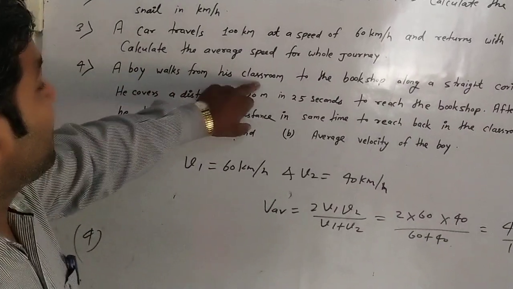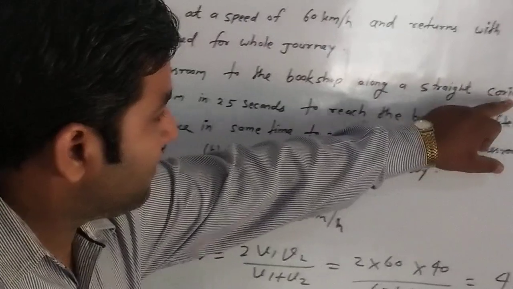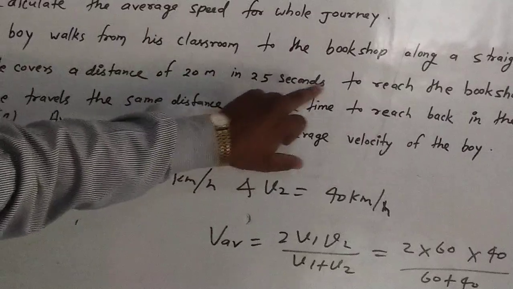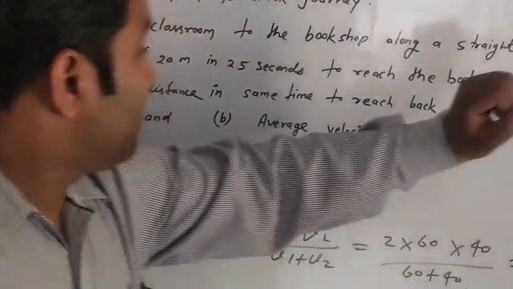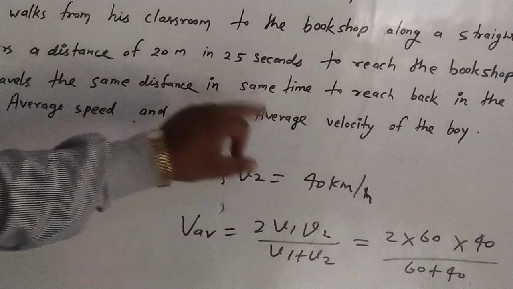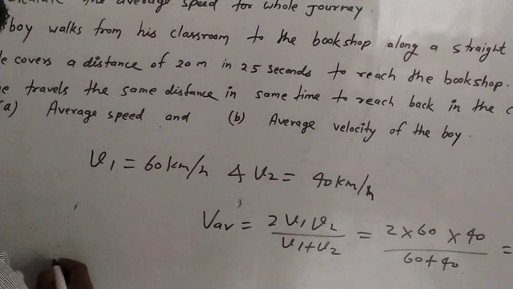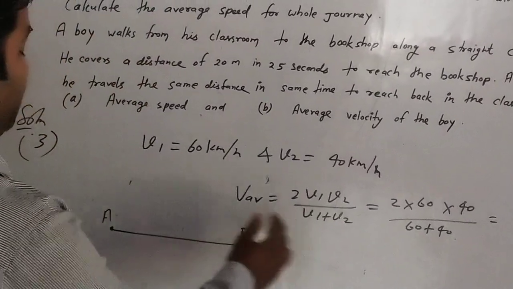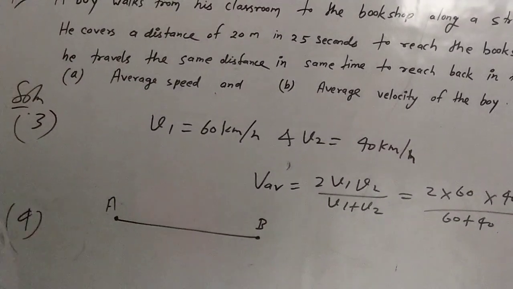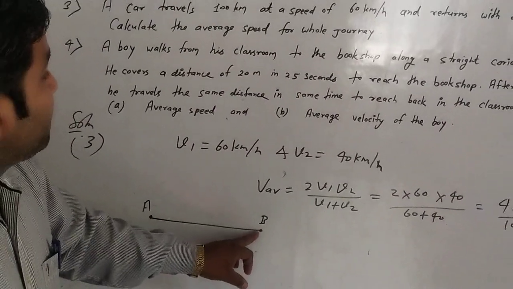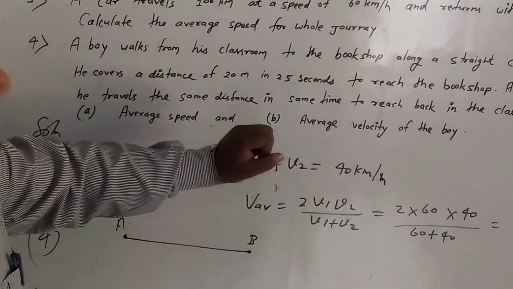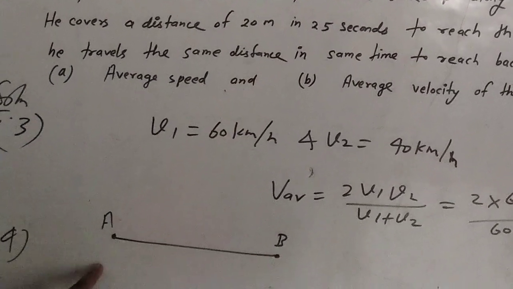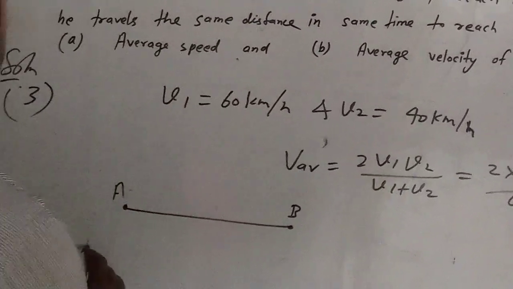A boy walks from his classroom to the bookshop along a straight corridor towards north, and he covers a distance of 20 meters in 25 seconds to reach the bookshop, and after buying a book, he travels the same distance in the same time. It means suppose the boy starting from A and moved up to B. Here the distance is 20 meter in 25 seconds. Then after buying the book, he travels the same distance. It means from B to A. Then we have to calculate first average speed.